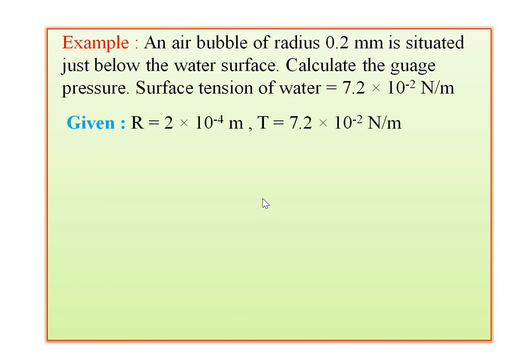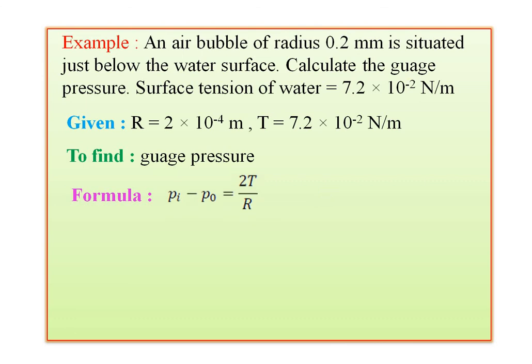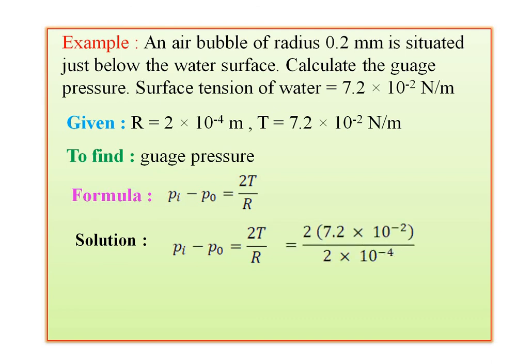First, the given data: the radius is 0.2 millimeter. Converted into SI form, R is equal to 2 into 10 raised to minus 4 meter, and the surface tension of water is T equal to 7.2 into 10 raised to minus 2 Newton per meter. Here we have to find the gauge pressure, that means Pi minus Po. We know the formula is Pi minus Po is equal to twice T divided by the capital R. So putting the values of R and T in this equation, first we write Pi minus Po is equal to twice T divided by the capital R.